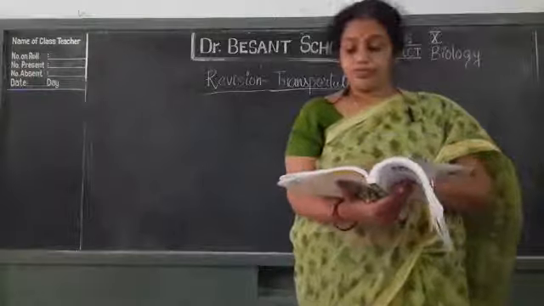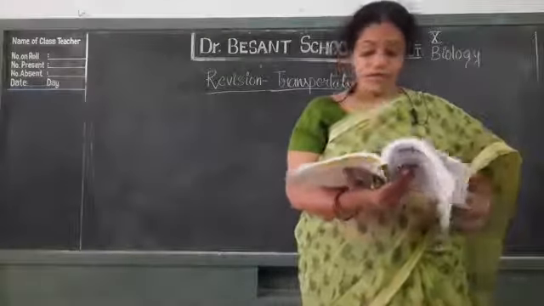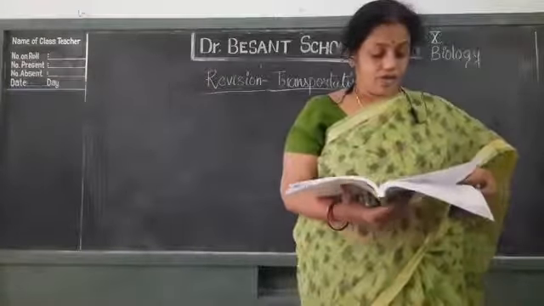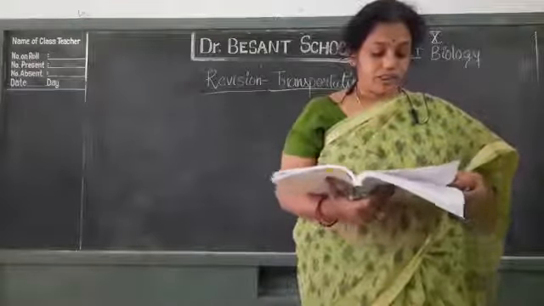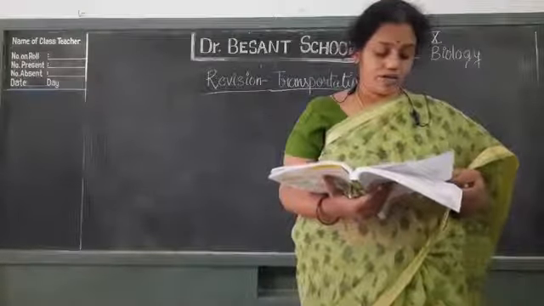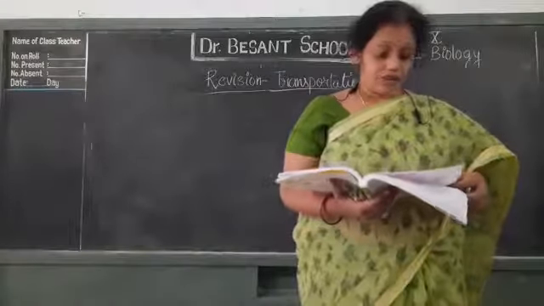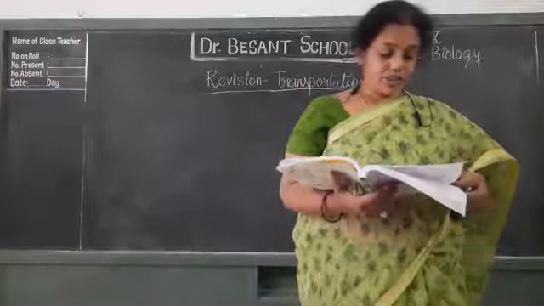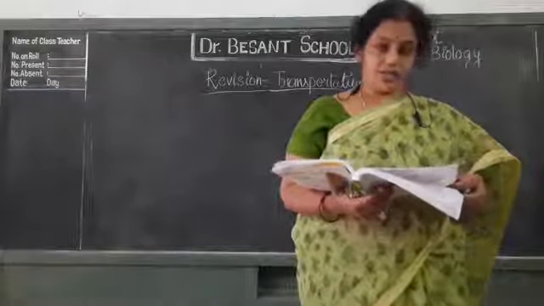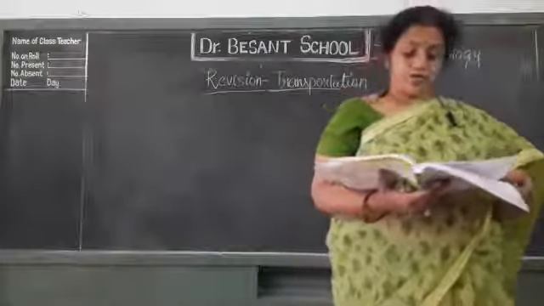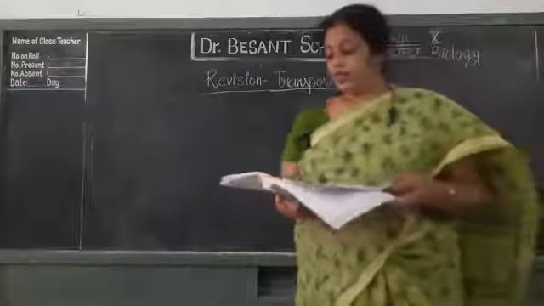Next one. Single circulation can be seen in frog, cockroach, fish, man. In fish. Double circulation can be seen in snail, cockroach, fish, man. It is man. Okay. Next one.